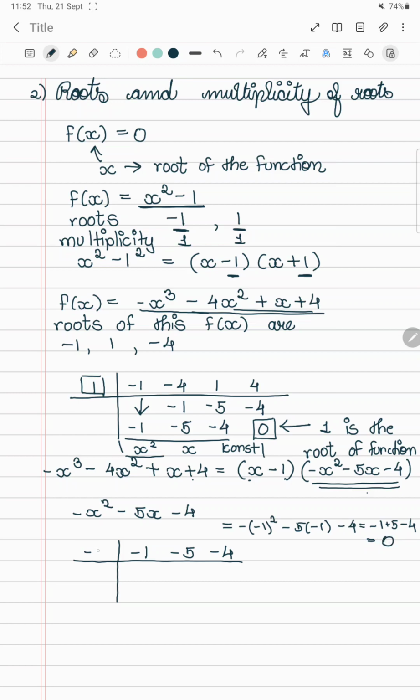So we write the number minus 1 here, carry down minus 1, multiply minus 1 with minus 1 and we get 1, add minus 5 to 1 and we get minus 4, multiply minus 1 and minus 4, we get 4 and we get the last number as 0, which means that minus 1 is a root of our function.